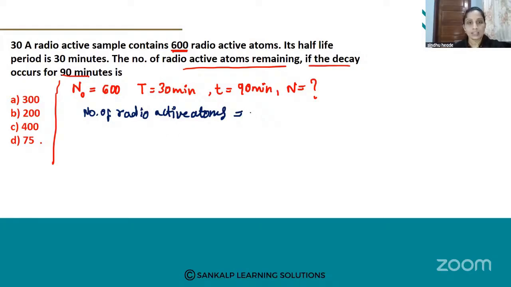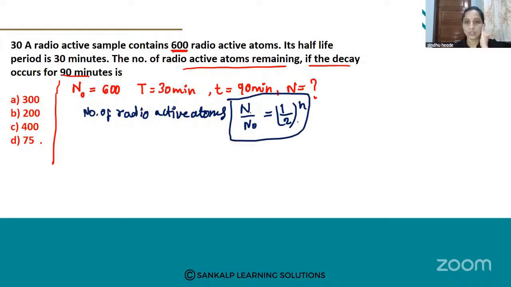The number of radioactive atoms is nothing but N by N naught is equal to 1 by 2 raised to n. This is the formula. Here, the given things are N naught and only time t is given.